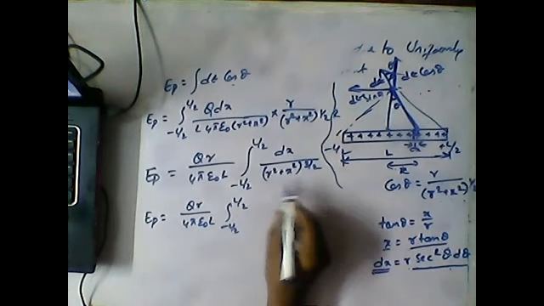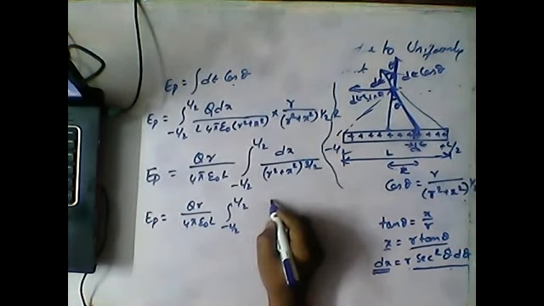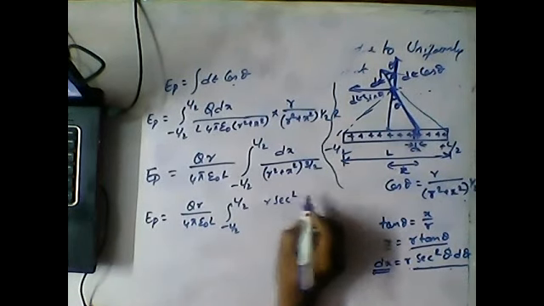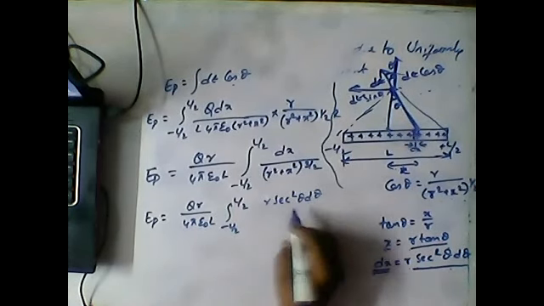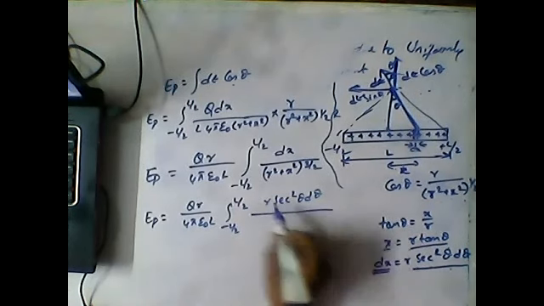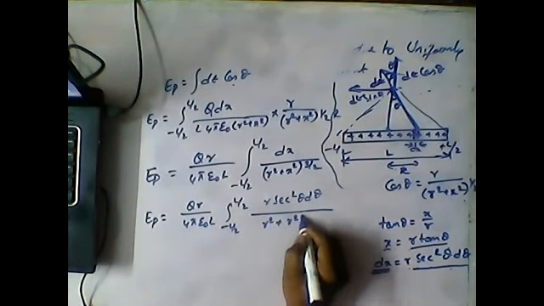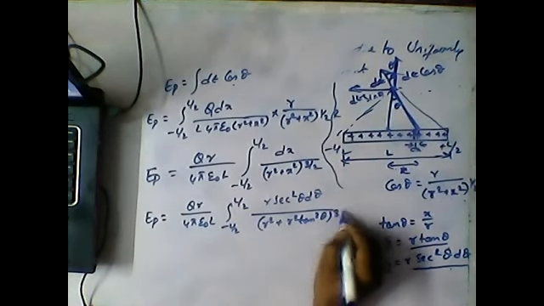Now apply the substitution here: dx can be written as r secant square theta d theta, and below we can write r square plus r square tan square theta whole power 3 by 2.